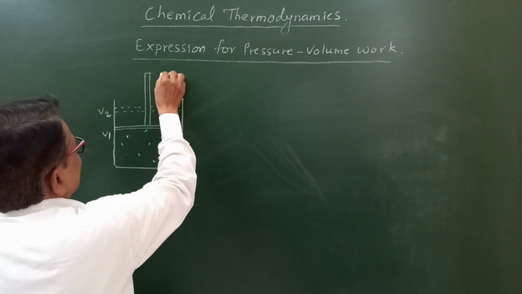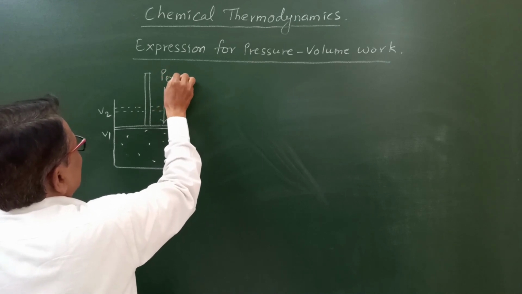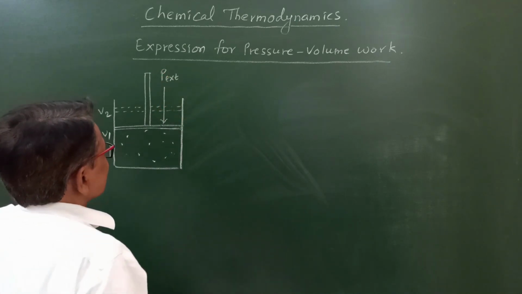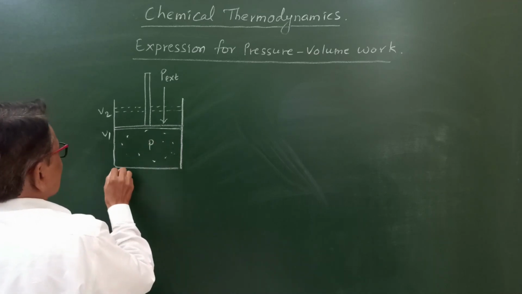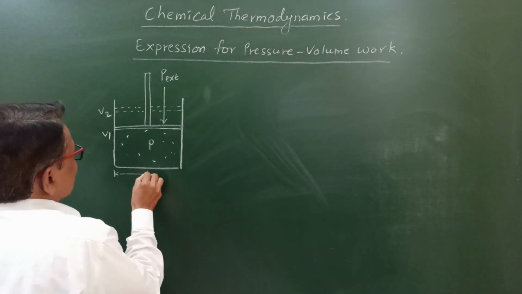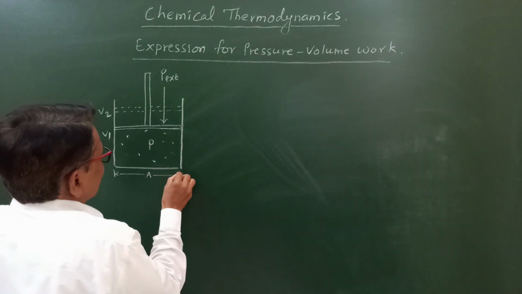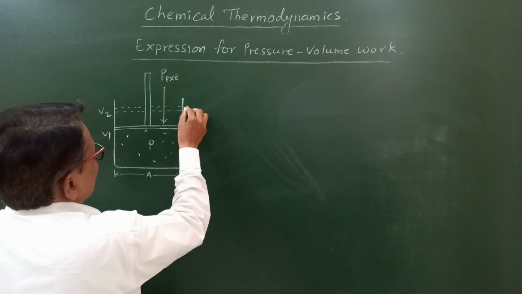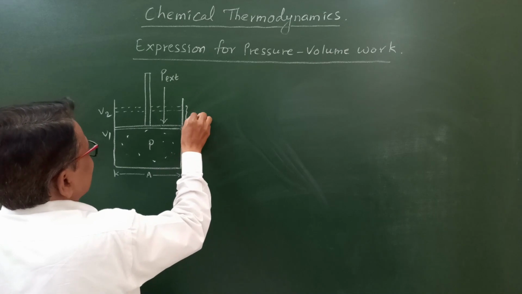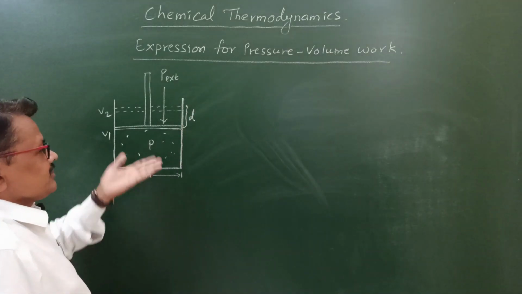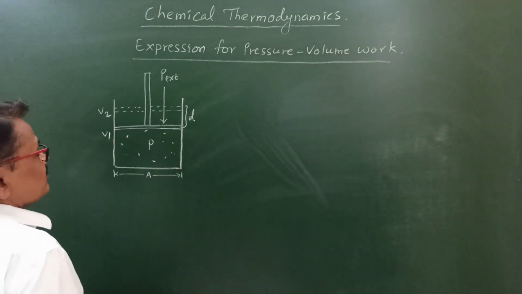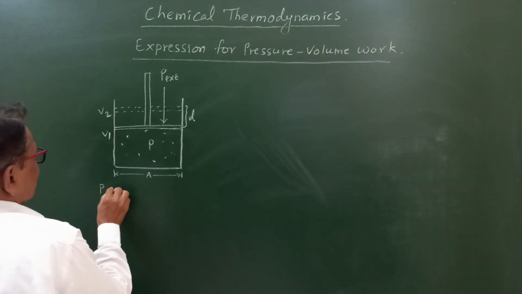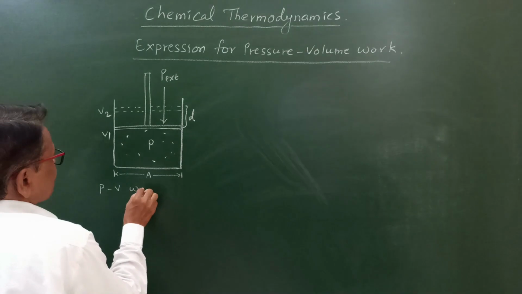The pressure from the external side on the piston is Pext, the internal pressure of the gas is P, the area of the piston is A, and this is the distance D through which that piston is pushed in the upward direction. So that is the pressure volume work or PV work.